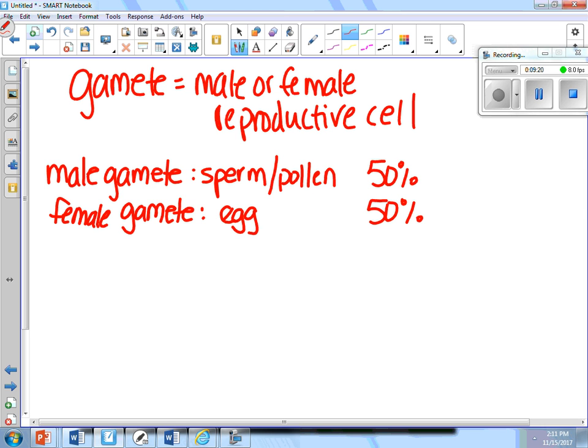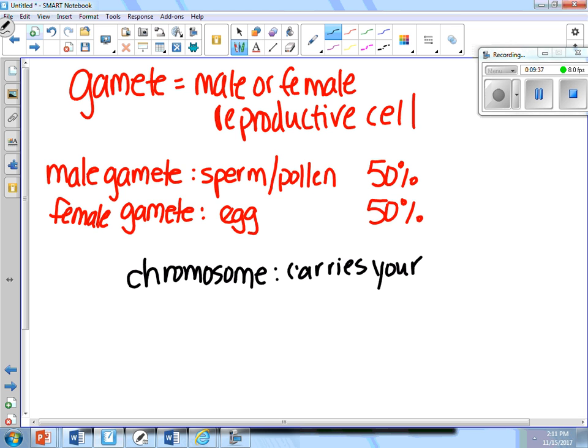So, what is a chromosome exactly? What is the term chromosome describing? Chromosome is what? Yes, Arya. Good job. It is a structure inside your nucleus that carries your genetic information. It is the structure that carries your genes. Your chromosomes are unique to you. Every organism has their own number of chromosomes. Sometimes it's just coincidental that some organisms might have the same number of chromosomes as each other.